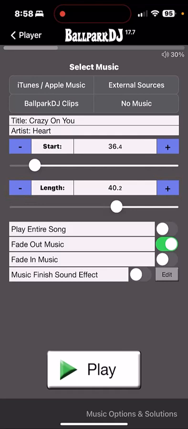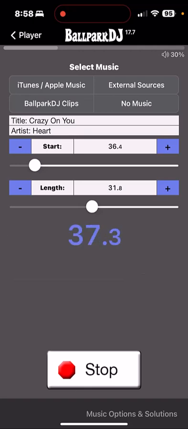And each time you make an adjustment to either the start or the length, you'll notice that Ballpark DJ automatically plays it back with those new settings so you get quick feedback. You may also notice that you're not hearing the music when I make adjustments, but that's because I'm using Apple Music for this player, and Apple simply doesn't capture the protected music on screen video recordings.